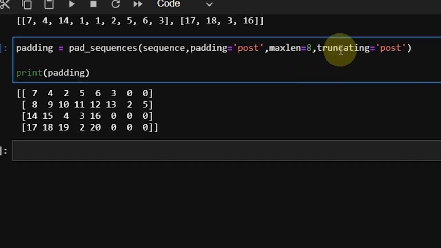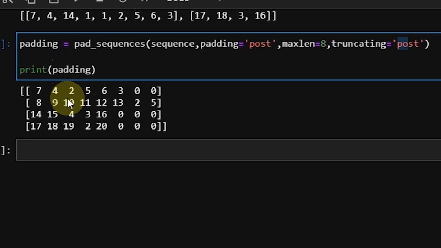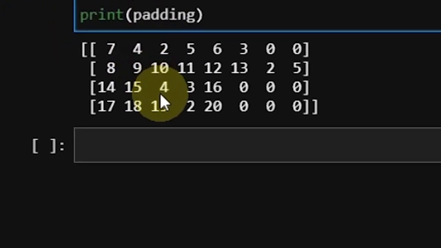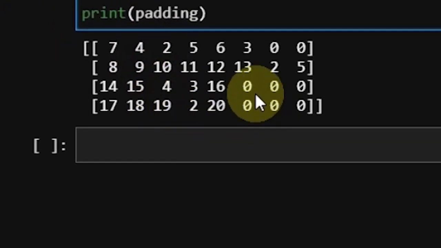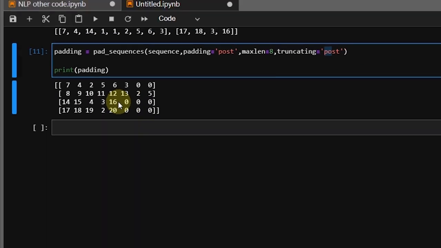By providing truncating equal to post, it will delete from the end. By providing truncating equal to pre, it will delete the text from the start. In the end, we have printed padding, and we can see that all the lists have the same length. At the end we have zeros, and now this list is ready to feed to the neural network.